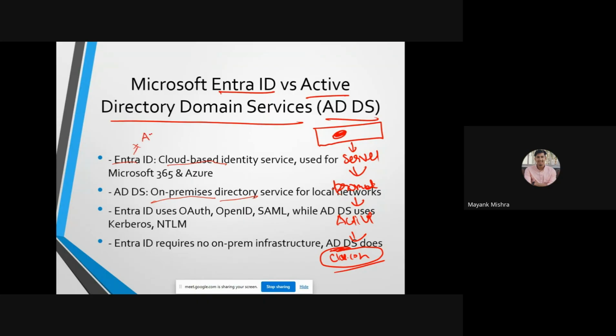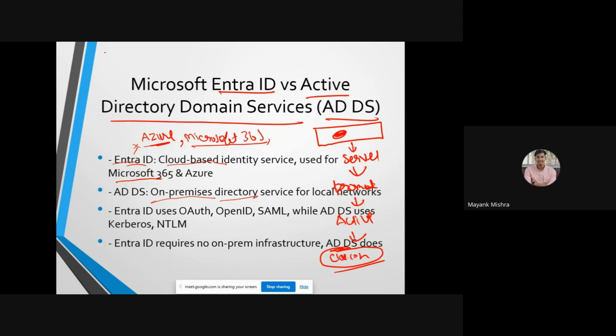At first you have to know that Entra ID is like our IAM for Azure, but it is not only for Azure. We can use it for Microsoft 365 also, where all the Microsoft suites, like Microsoft Word, Microsoft Excel, and all the Outlook configuration, come inside that. So Entra ID is the same for that.